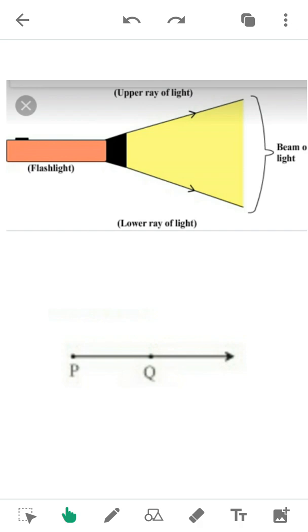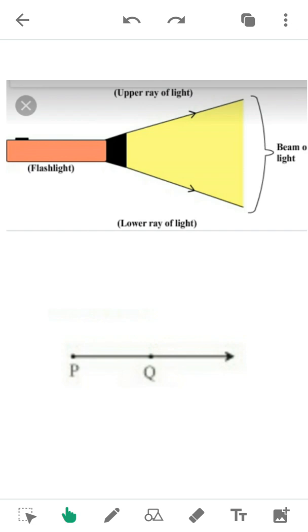So we can name the ray by using 2 letters PQ, and we read the ray as PQ, not QP. Why? Because the origin, the starting point of this ray is P. So we read it as ray PQ, not as ray QP.